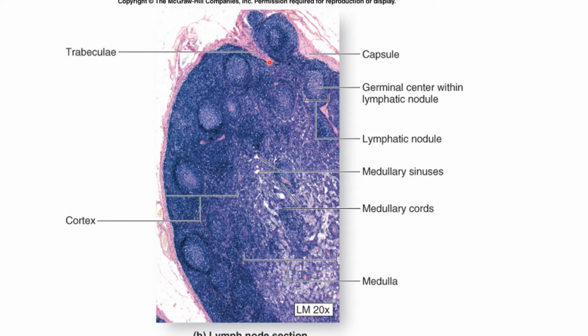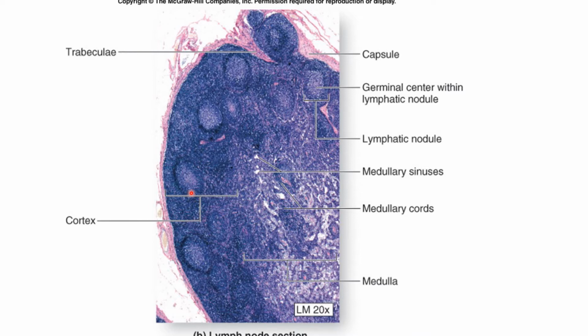Now the cortex. The outermost, darker zone is the cortex. Within the cortex there are several round areas that are called lymphatic follicles. These are the lymphatic follicles within the lymph node. This darker zone has rounded areas called lymphatic follicles or lymphatic nodules within its reticular framework.